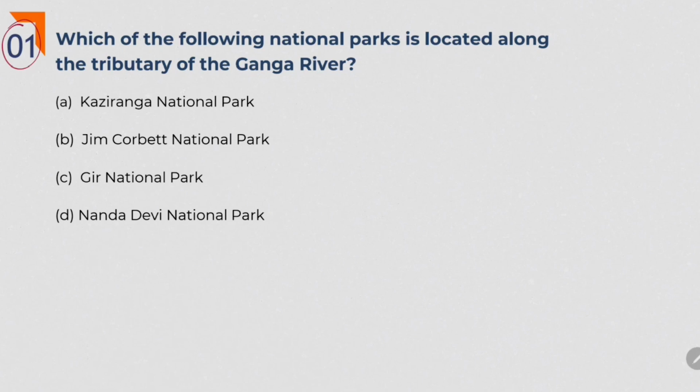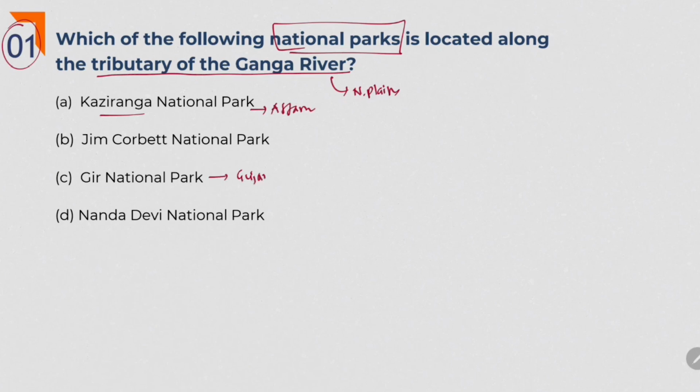Coming to first question, which of the following national parks is located along the tributary of the Ganga river? Actually, Ganga river lies in northern plains. But if you see the options, we know that Kaziranga National Park is in Northeast India, that is Assam. And Gir National Park is in Gujarat. So, outrightly we can eliminate these two options.